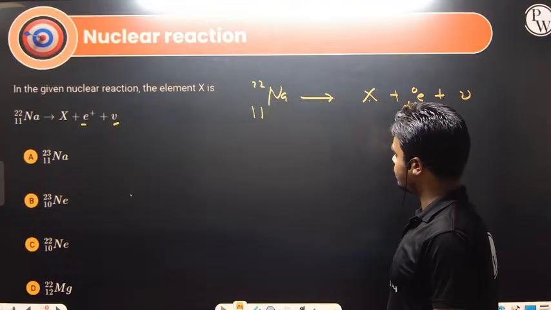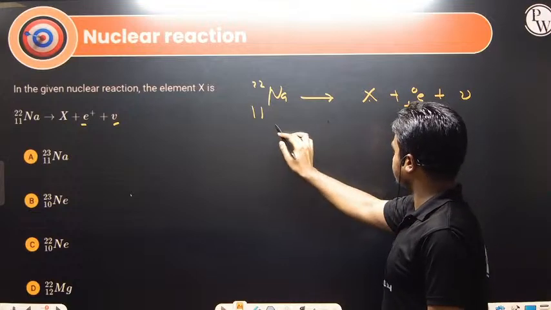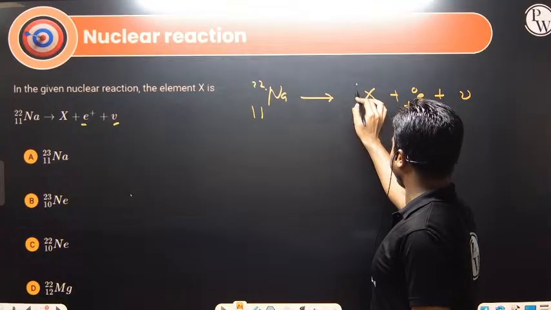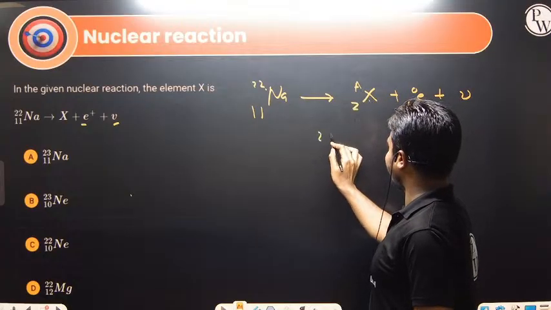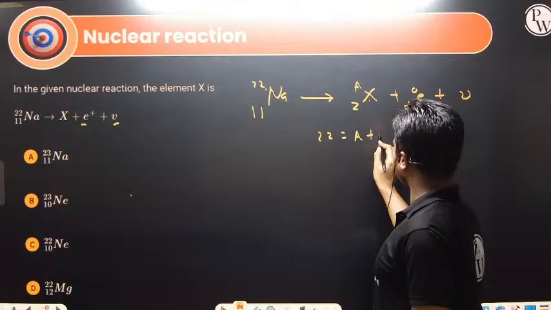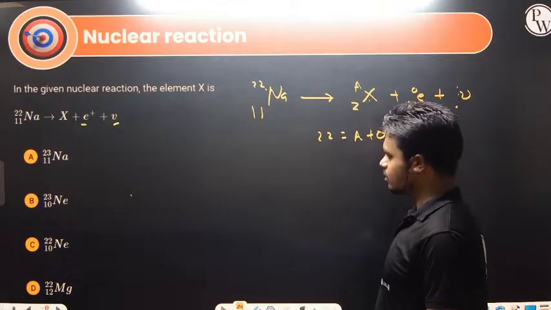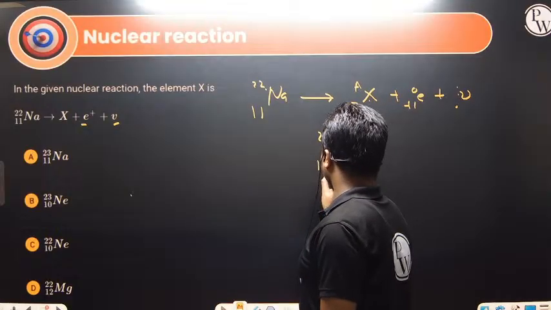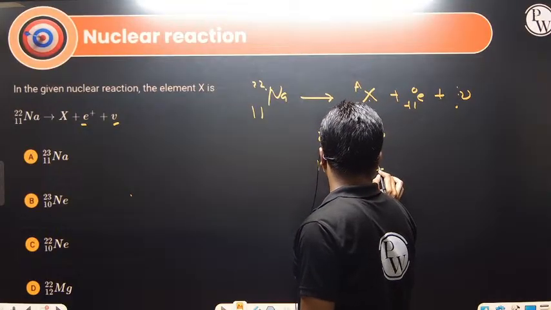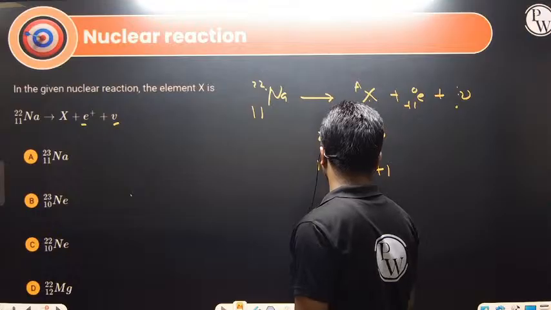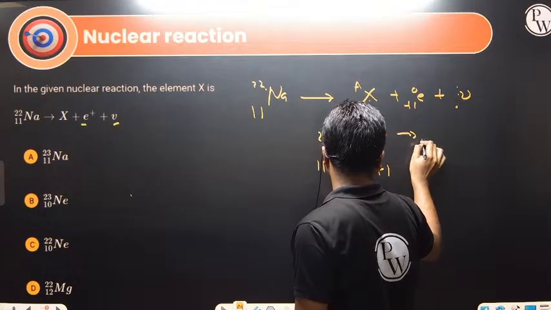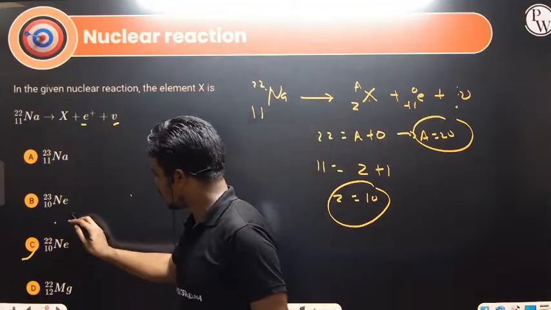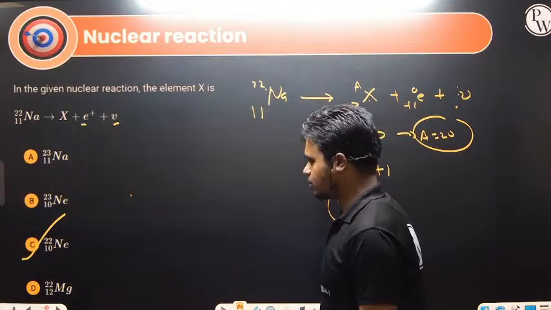Now check the mass number. This is 22, let's say this one is A and this one is Z. So 22 should be equal to A plus 0, because the positron and neutrino do not have anything. Next, 11 should be equal to Z plus 1. So what is the Z value? Z value is 10, and A value is 22. Answer is option C.